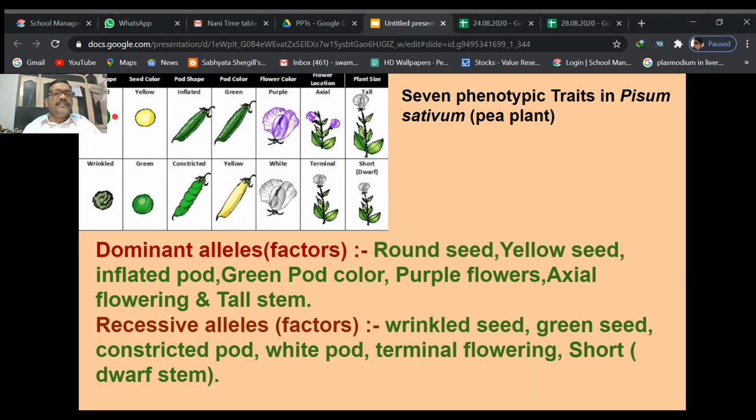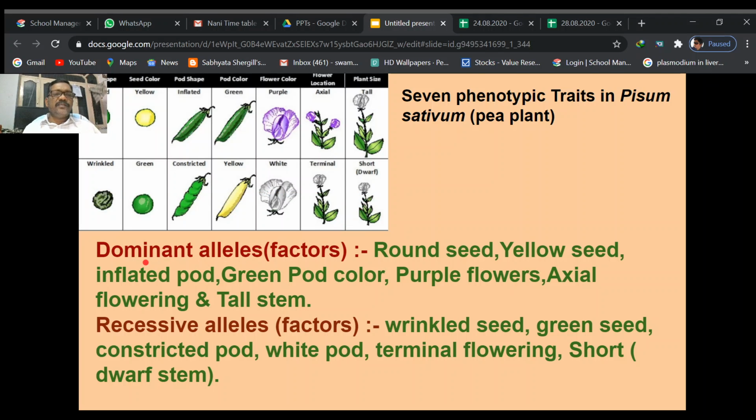Another thing is these alleles located in the top boxes: round, yellow, inflated, green, purple, axial characters. These are actually the dominant characters observed by Gregor Mendel. Wrinkled, green, constricted, yellow, white, terminal, short or dwarf plant are recessive characters, recessive genes or alleles. So these are the dominant alleles he observed, and these are the recessive alleles.